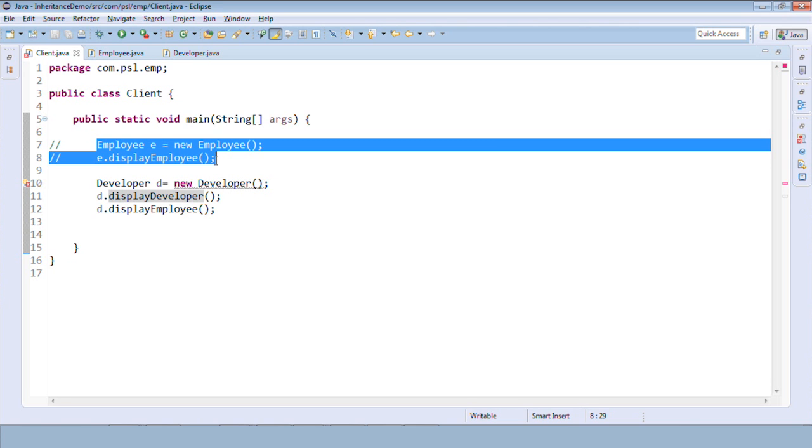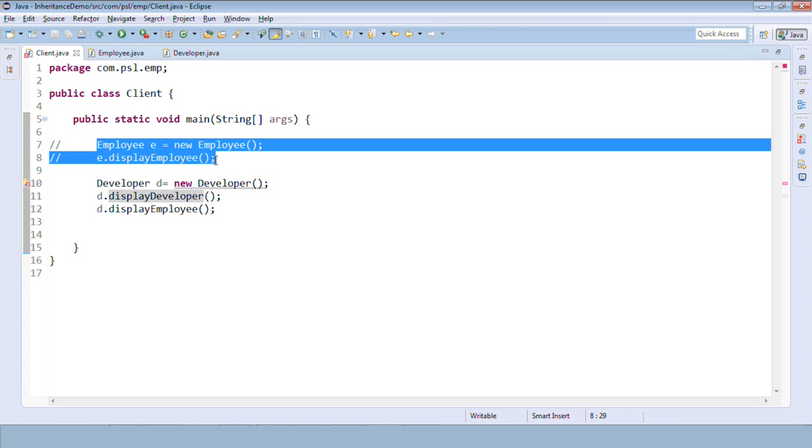And the new features are always in the new derived classes. So we'll always create an instance of the new classes. If I create an instance of the new class, I can get the new features as well as the old features which are already made. Getting it? So if I create an object of developer, I can access the methods of developer as well as employee. That's what we have discussed.